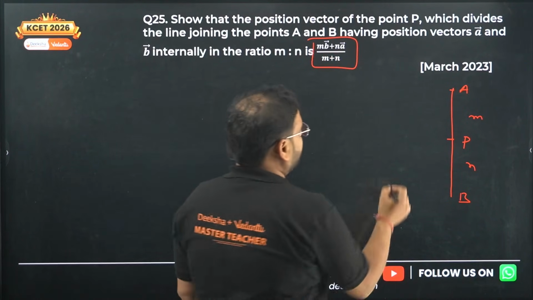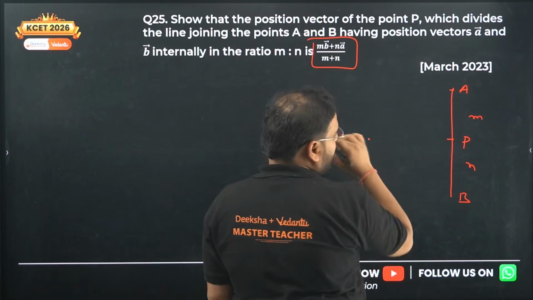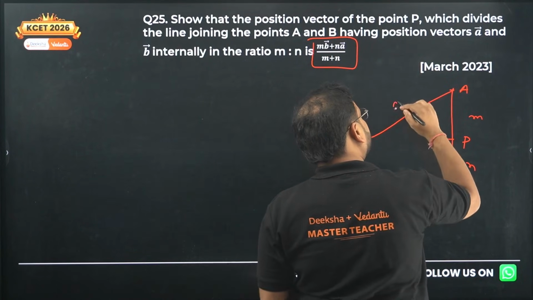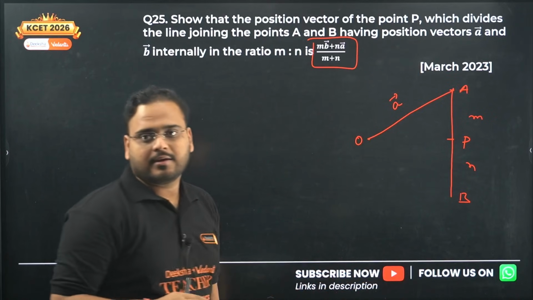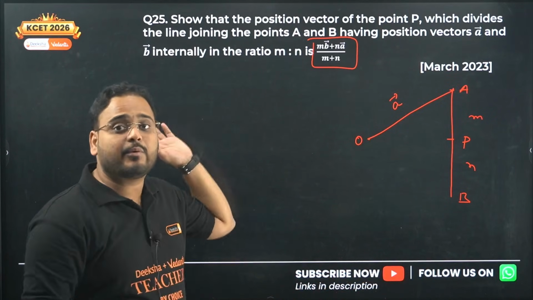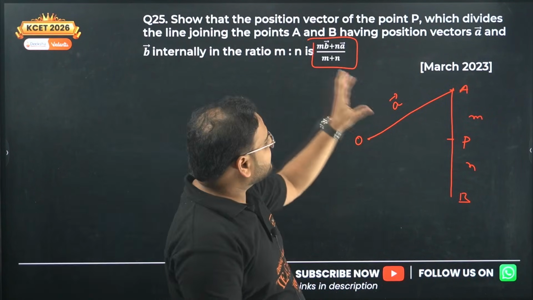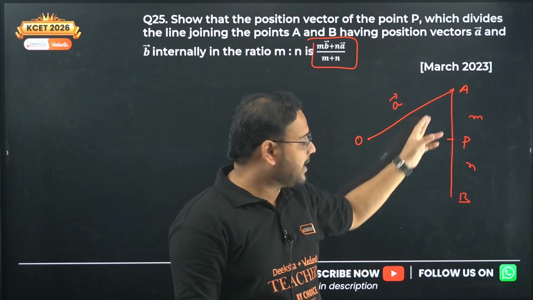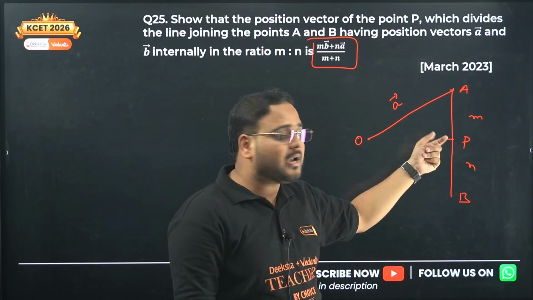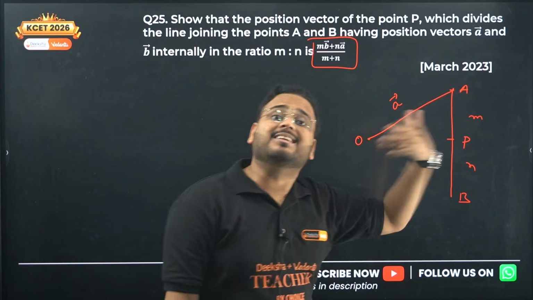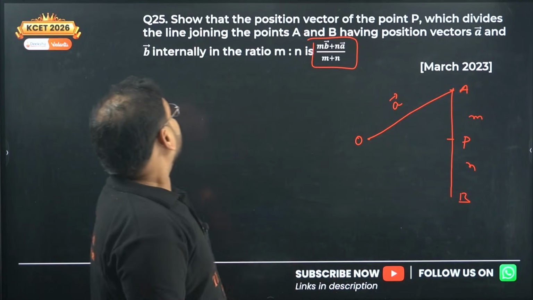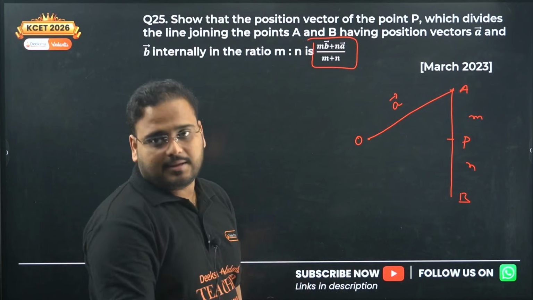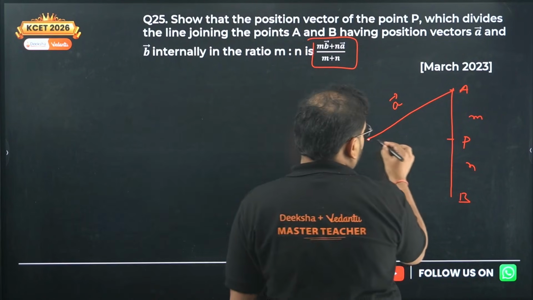Let's take a reference point as point O, and the position vector of the point A from O is, let's say, vector A. Let's understand the figure first, then we'll see what the question actually talks about. They have given the 2 points A and B. The line joining them will be line AB, and on that we put a point P dividing it in the ratio m to n internally. They're asking you to find the position vector of the point P.